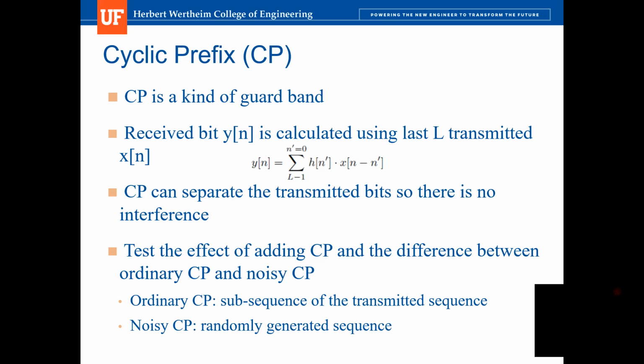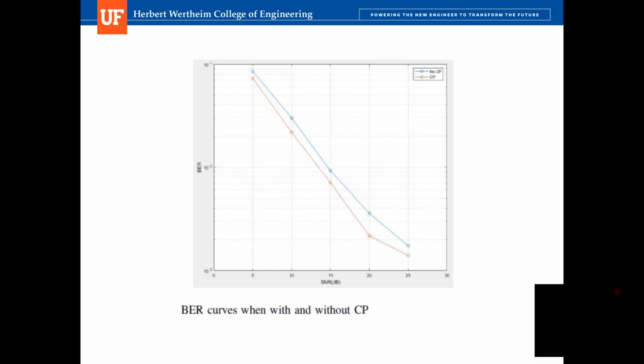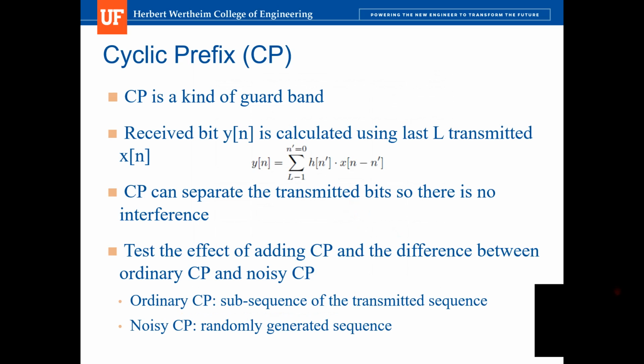So we want to separate those symbols so that when we calculate one bit in the symbol, we only use the bits in this symbol to calculate. So the way to separate them is using this guard band. So now we want to test the effect of adding CP, and this is the result. We can see that when we use CP, we can have a lower BER.